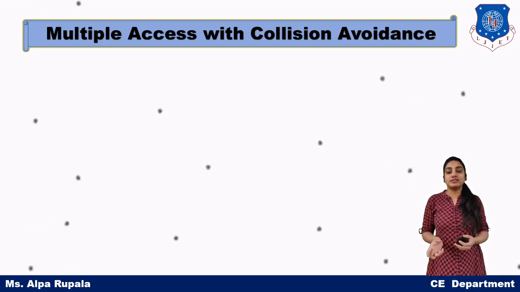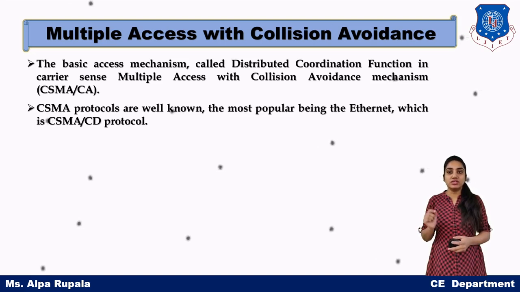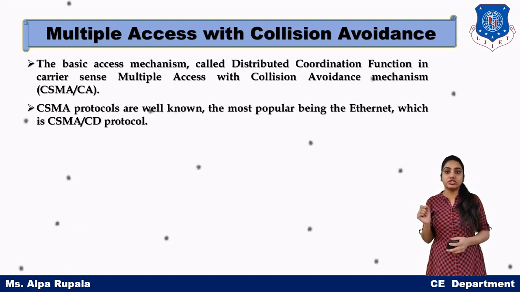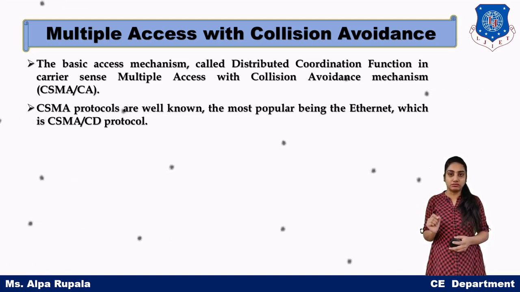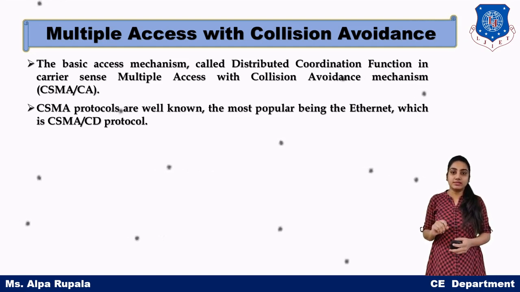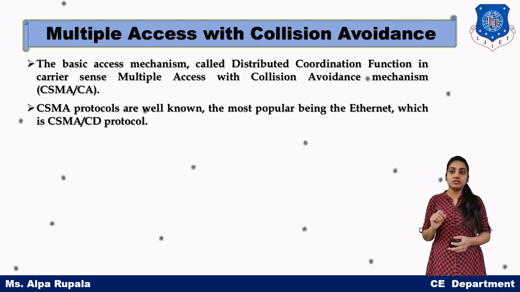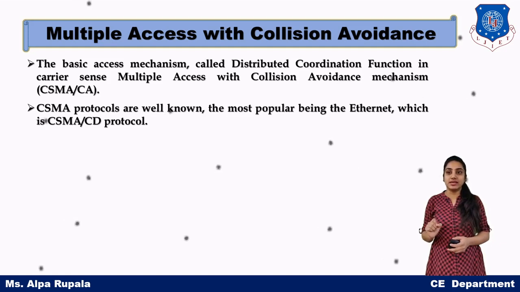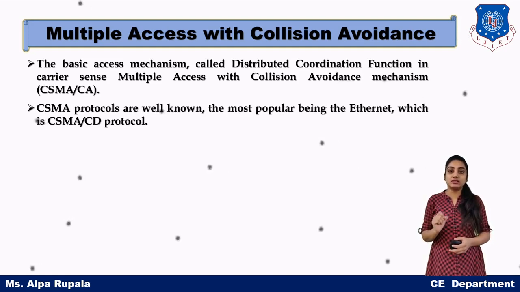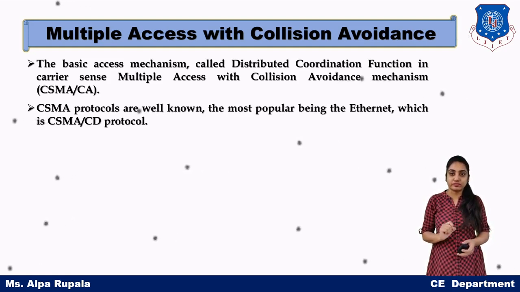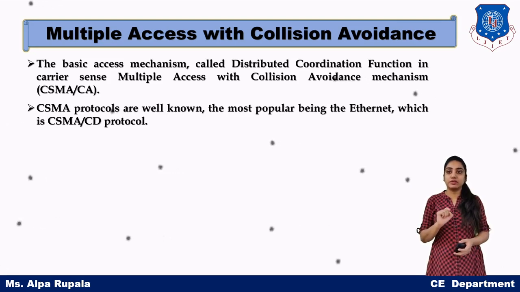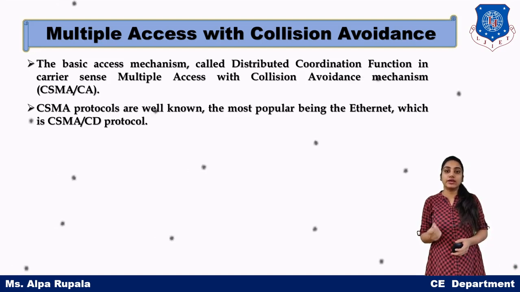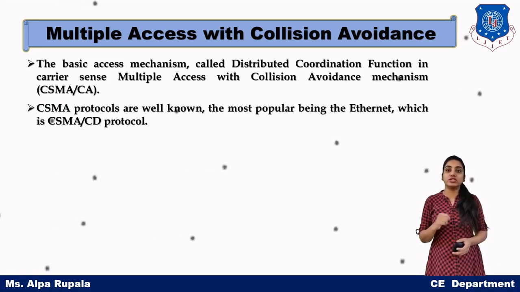So multiple access has CSMA, carrier sense multiple access, with CD and CA, that is collision detection and collision avoidance.